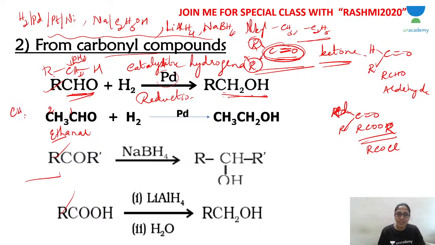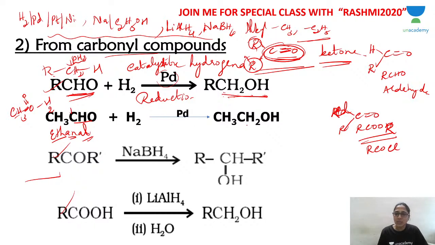See, if you see like this, CH3, C double bond O, H. Between carbon single bond, correct? Carbon single bond is "al". Remove "e" from ethane, write "al". That is for aldehyde.